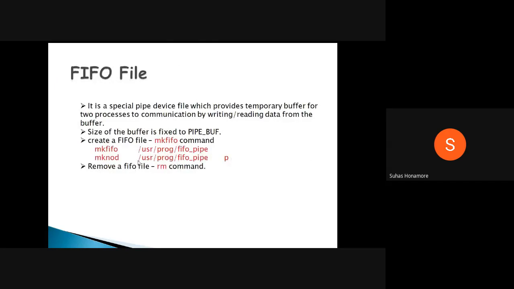Here this is the path where you are going to open it. That path will be given, and this will be treated as a normal file only. So you can use the rm command to remove that one. The size of that FIFO buffer will be fixed. In POSIX.1, this macro is defined, PIPE_BUF. Depending on that, whatever size is given in the POSIX.1 standard, that much size of FIFO will be opened.